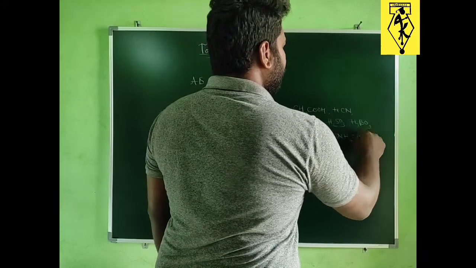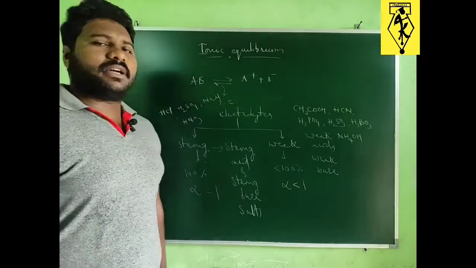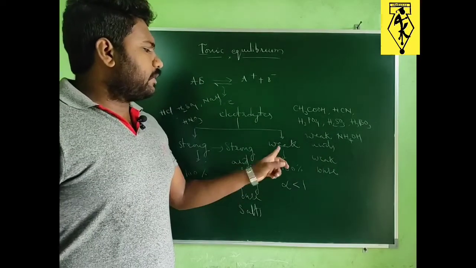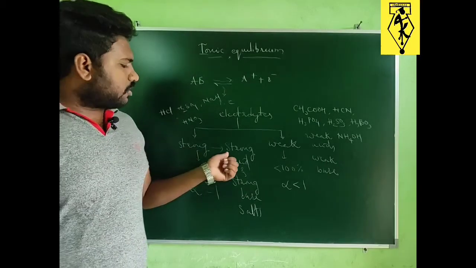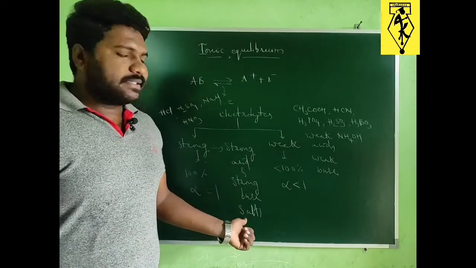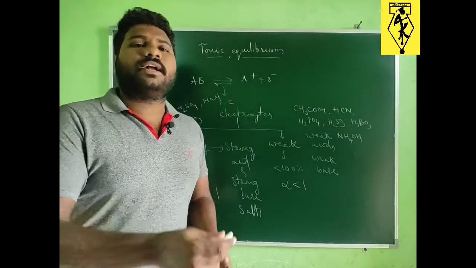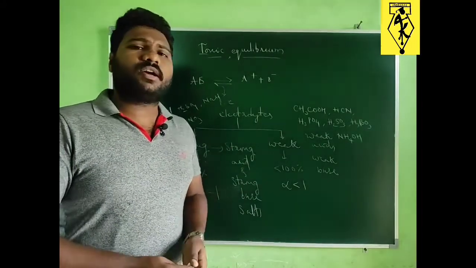Still many examples are there. So generally we can remember, for weak electrolytes, weak acids and weak bases. For strong electrolytes, strong acids and strong bases, and some salts also. Some salts also we can write as examples for weak electrolyte and strong electrolyte.